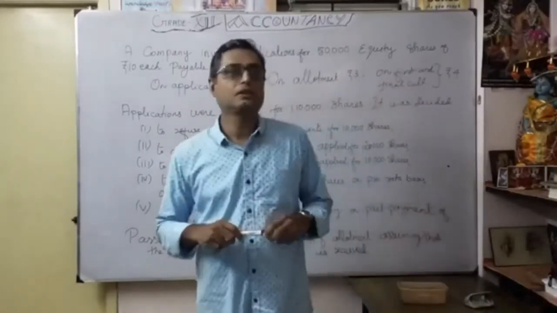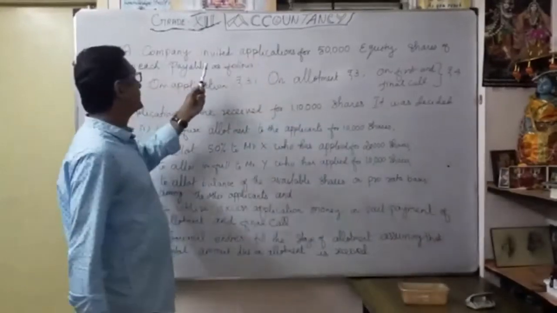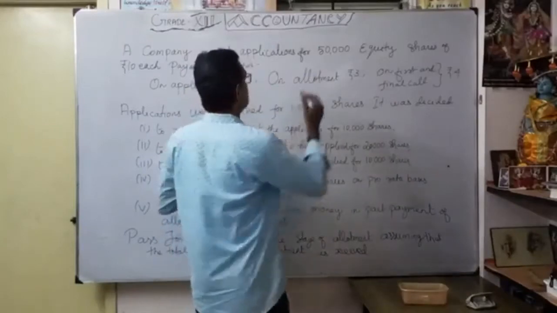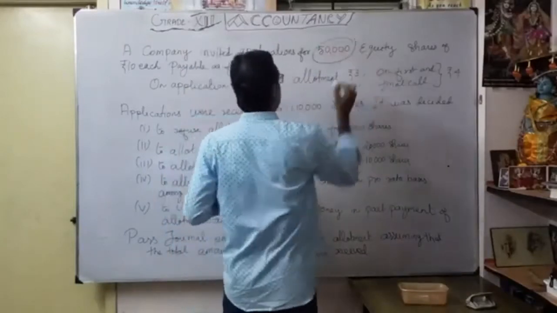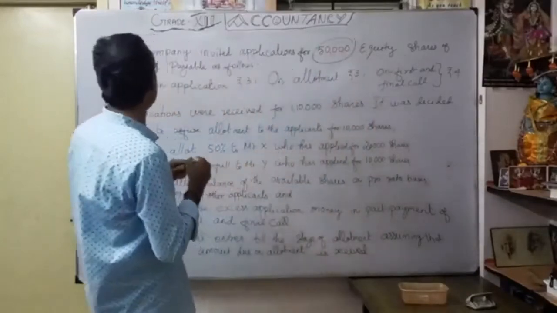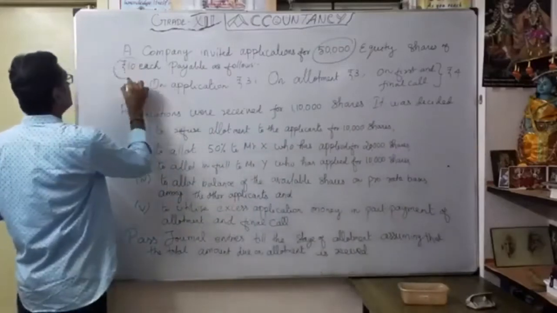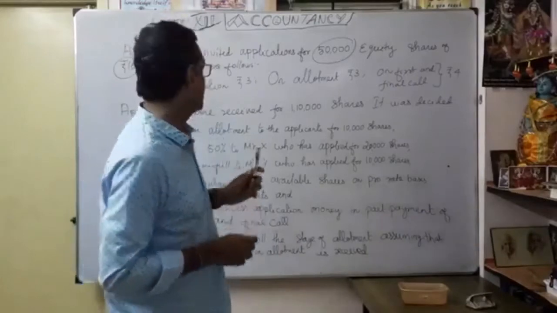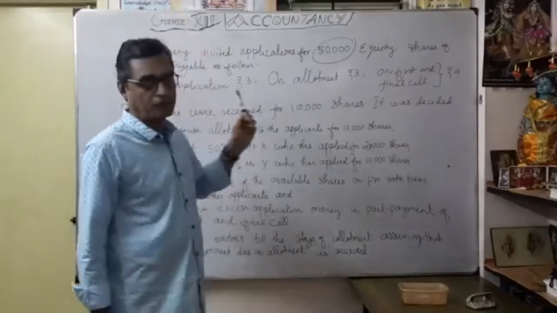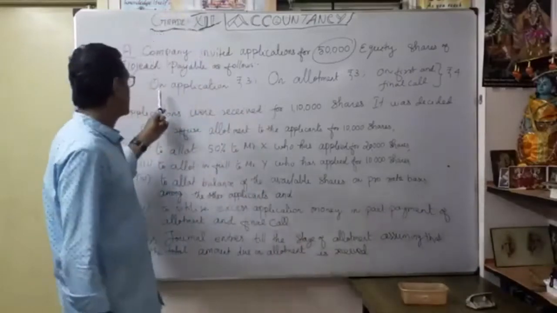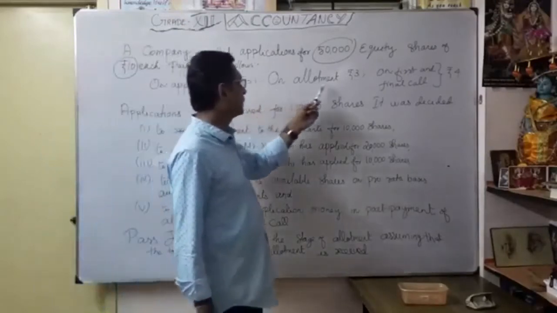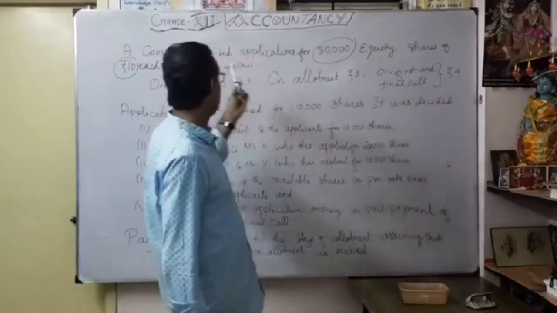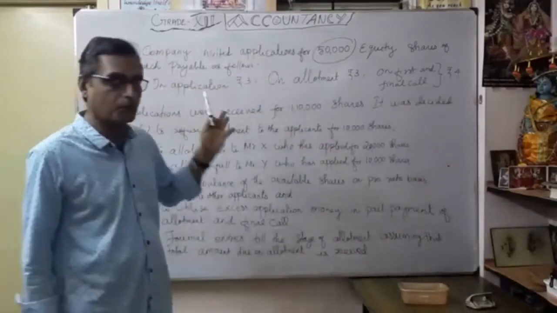A company invited applications for 50,000 equity shares of 10 each. You know what it is: 10 is the nominal face value of the shares. What is the breakup structure? On application 3 rupees, on allotment 3 rupees, on first and final call 4 rupees. So totally you can verify it is 10 rupees at par.